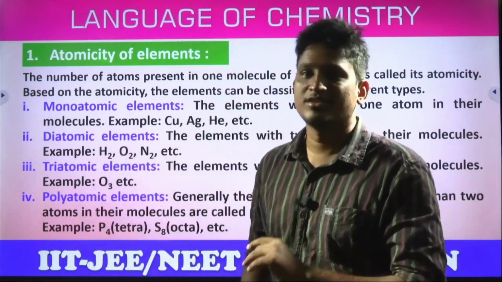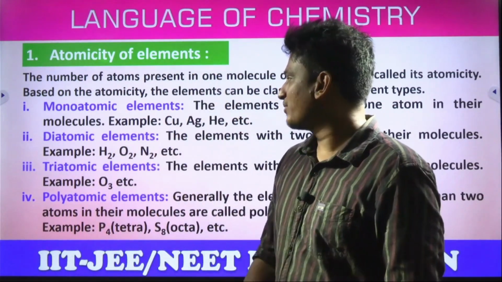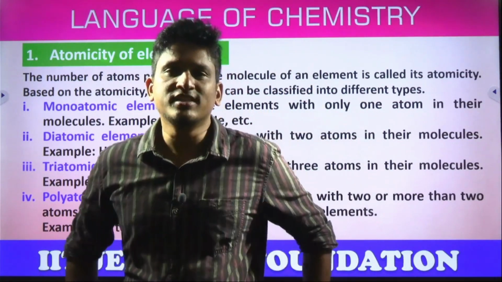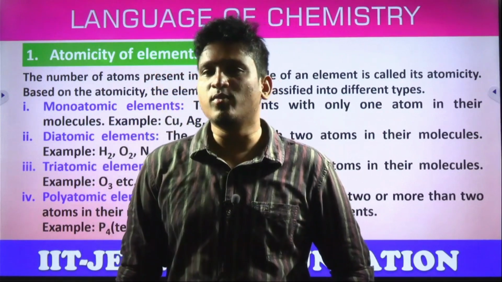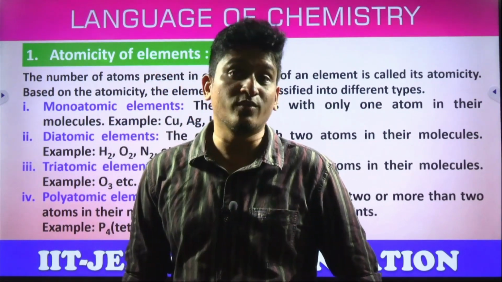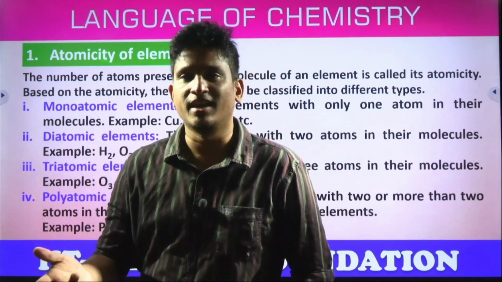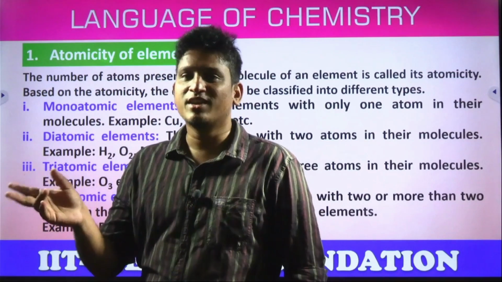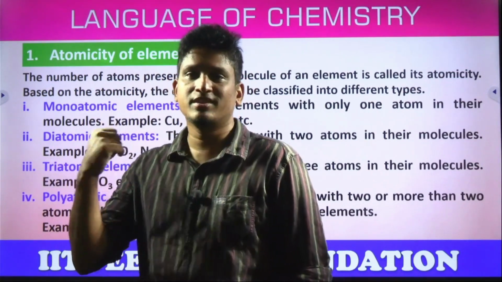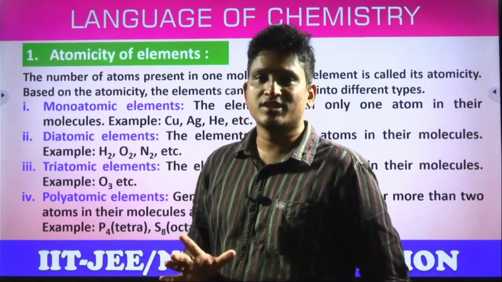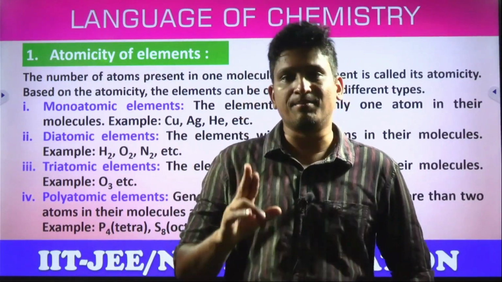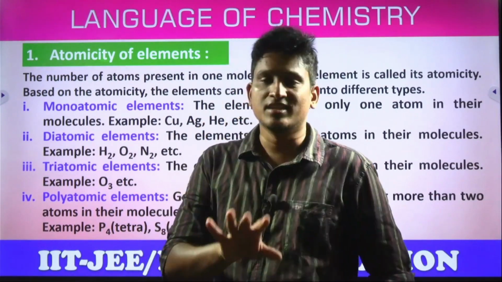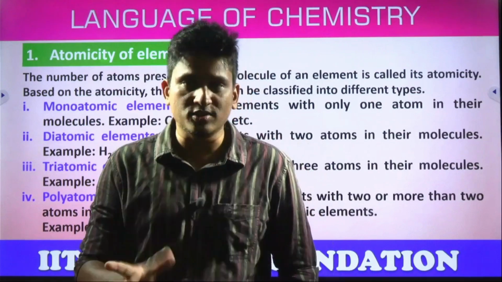But here there is one point, students. Read the monatomic element: the element with only one atom in the molecule is called monatomic. What is the definition of molecule? When 2 or more atoms combine chemically, yes or no? But what is monatomic saying? Only one atom in the molecule. How can you justify the previous statement with this statement? The definition of molecules says 2 or more atoms, definitely they are combining. But monatomic says there is only one atom in the molecule. What does it mean? The meaning is, students, in general, definitely 2 or more atoms only in a molecule.